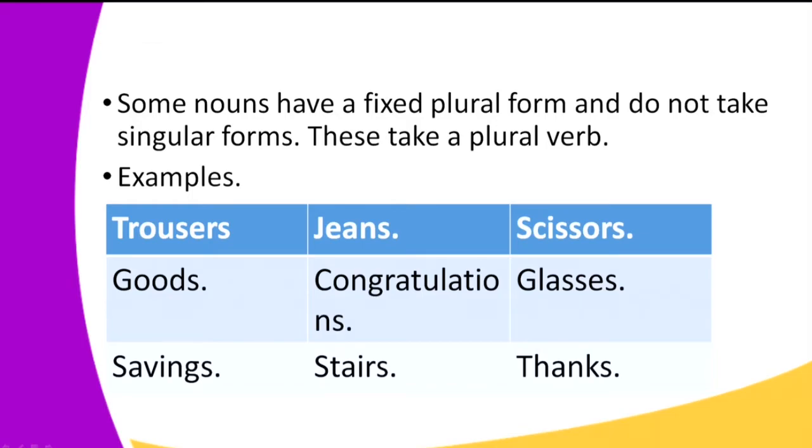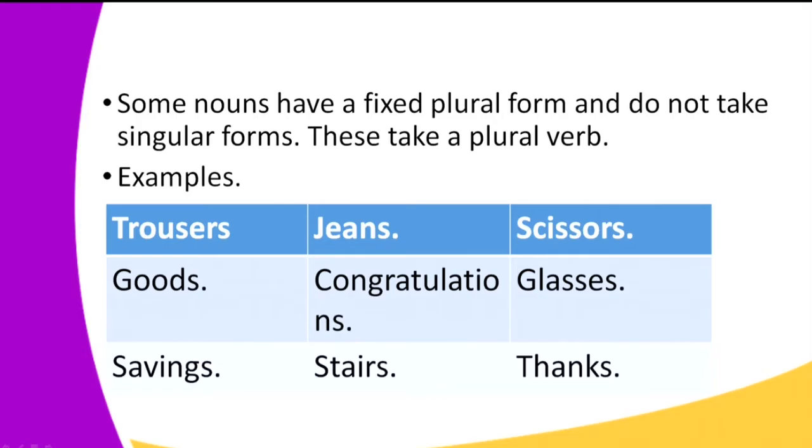Next, we have some nouns that have a fixed plural form and do not take singular forms. These take a plural verb. Previously, we have talked about nouns that take a singular verb, but these ones take a plural verb. Now, let's talk about the first word. It's trousers. We also have jeans, scissors, goods, congratulations, glasses. In this case, we are talking about spectacles, not those cultural items. We also have savings, we have stairs, and we have thanks.